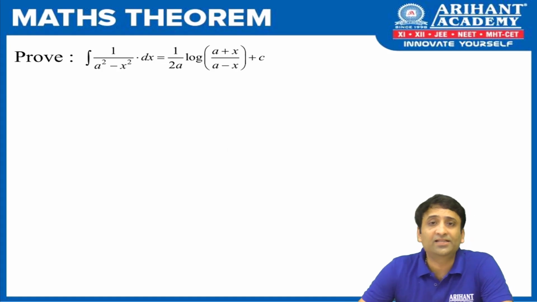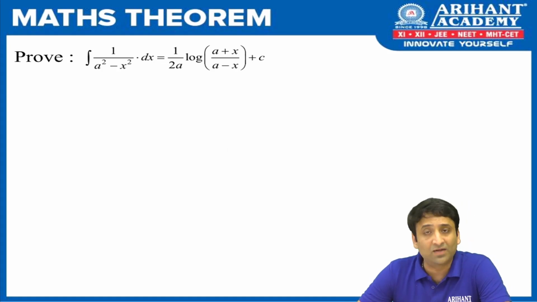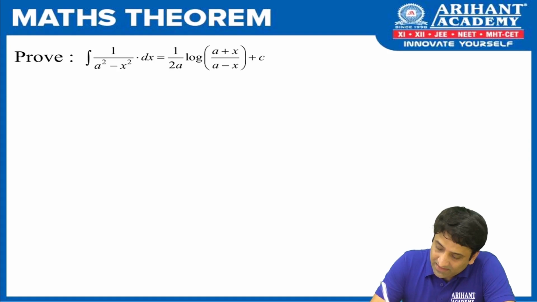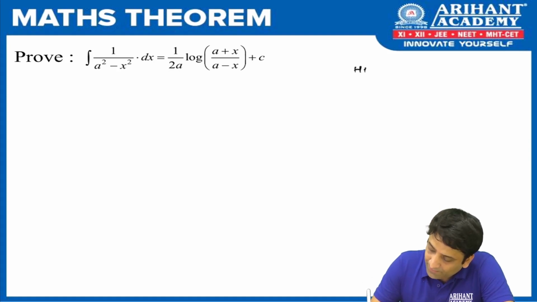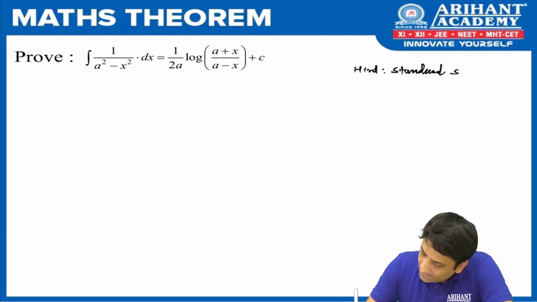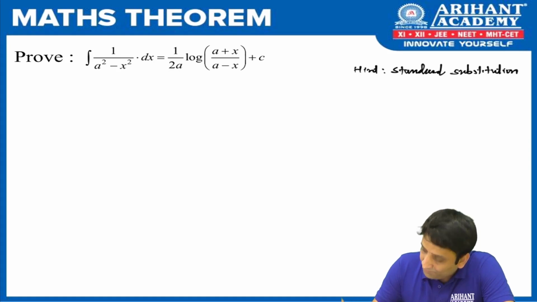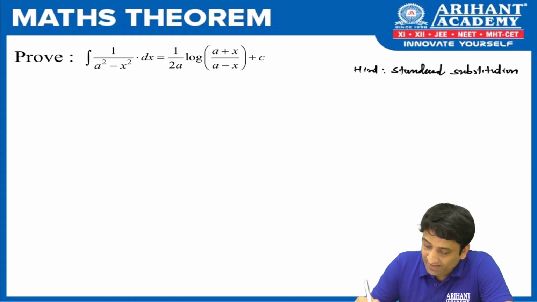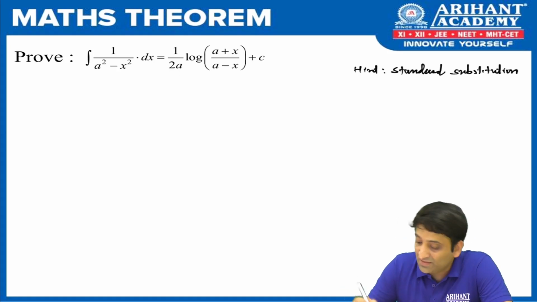It says integration of 1 upon a square minus x square dx is 1 upon 2a log of mod of a plus x upon a minus x plus c. Just like the first 2 theorems, again the hint says that, as I said, ये पूरा group में आपको use क्या करना है? Standard substitution. Okay. Now which substitution should I go for? So I already repeated twice. Now I'm repeating for the third time.